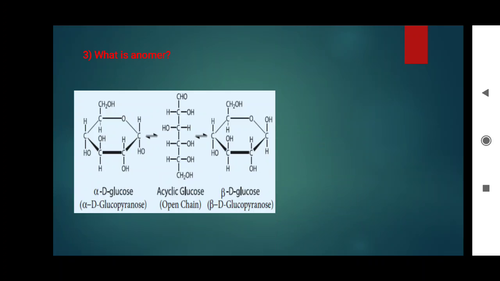Now, what is an anomer? Glucose is found to crystallize in 2 different forms depending upon the crystallization condition, with different melting points. One is 419, another one is 423 Kelvin.